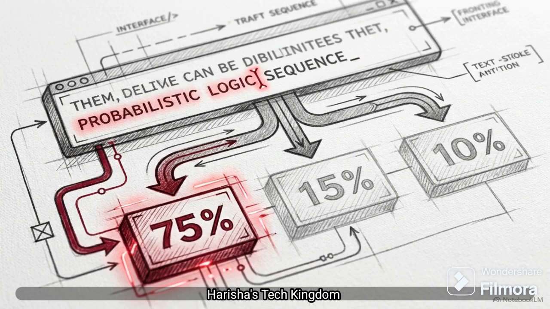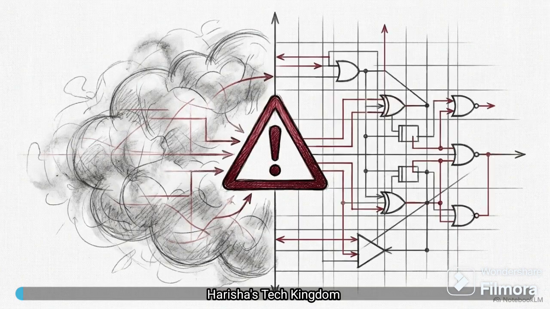Large language models are built on probability. They excel at predicting the next word in a semantic sentence, but that exact probabilistic nature makes them unreliable when asked to perform strict deterministic logic or control local device hardware.